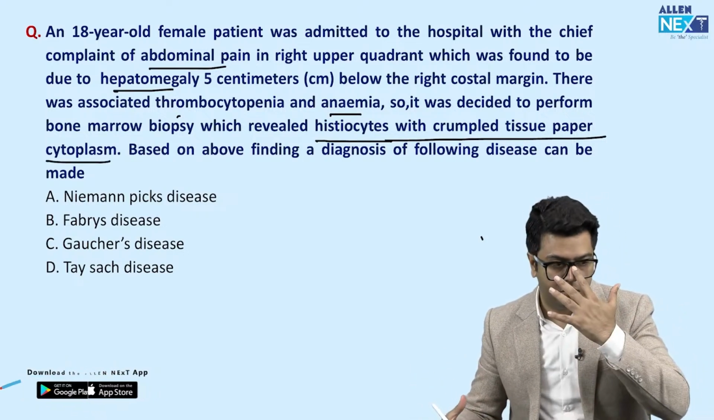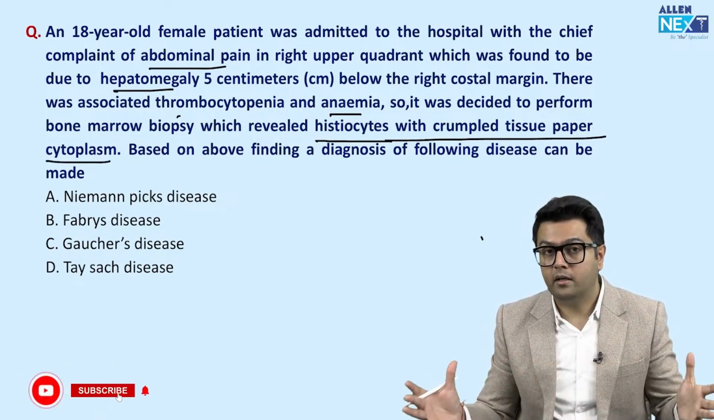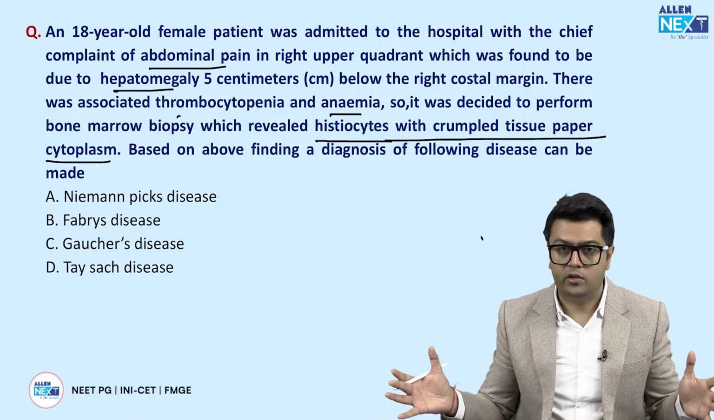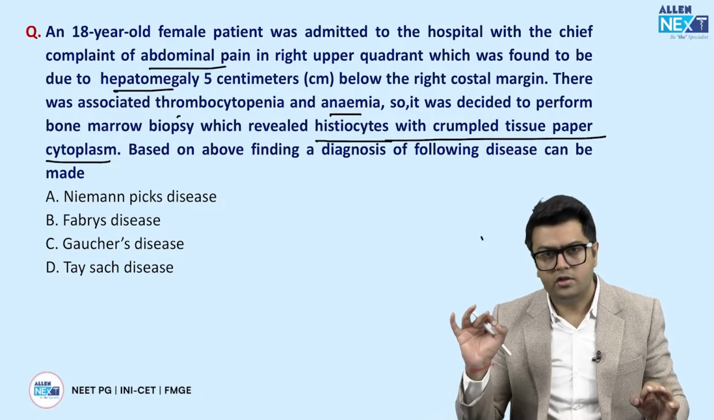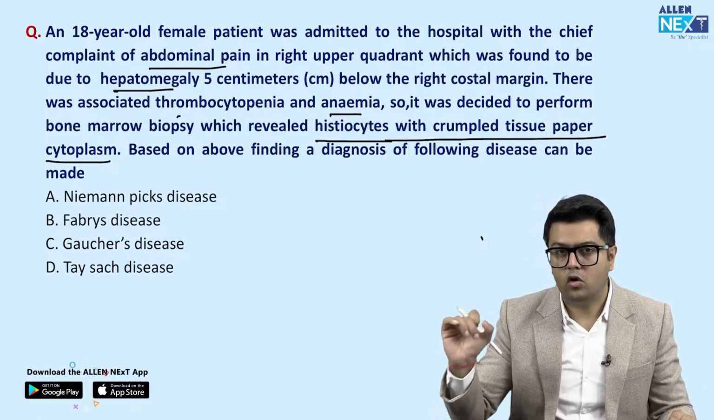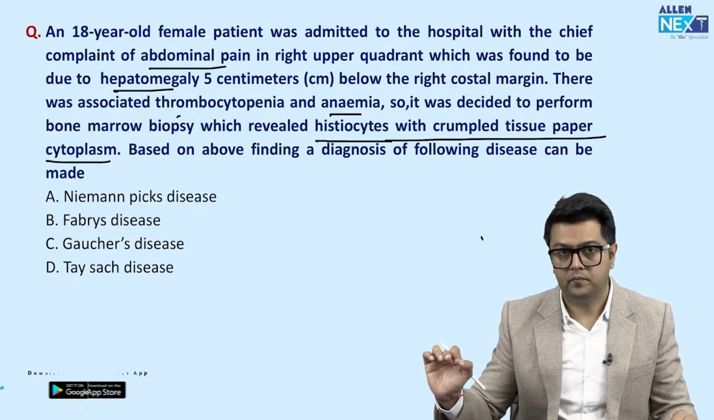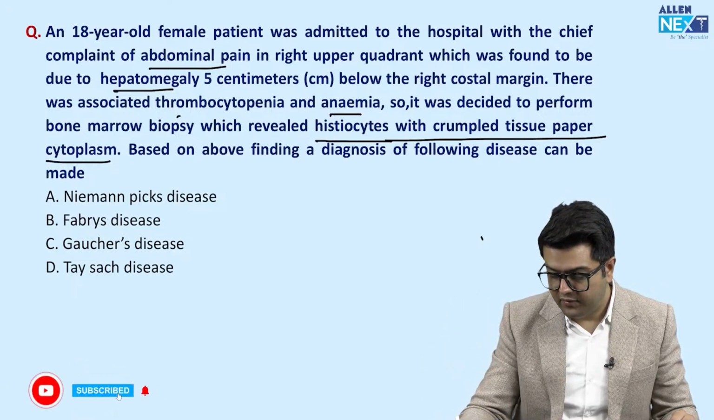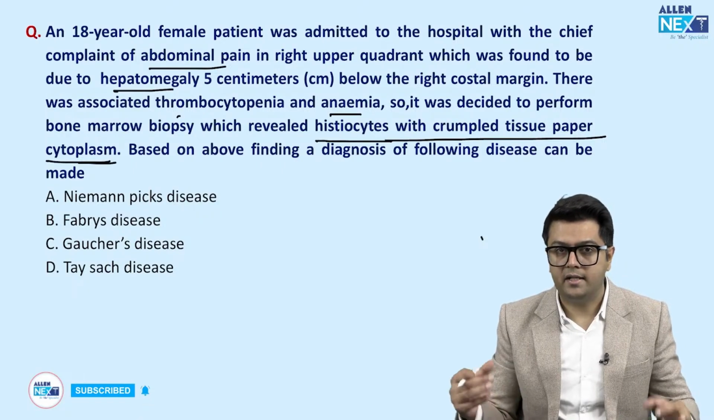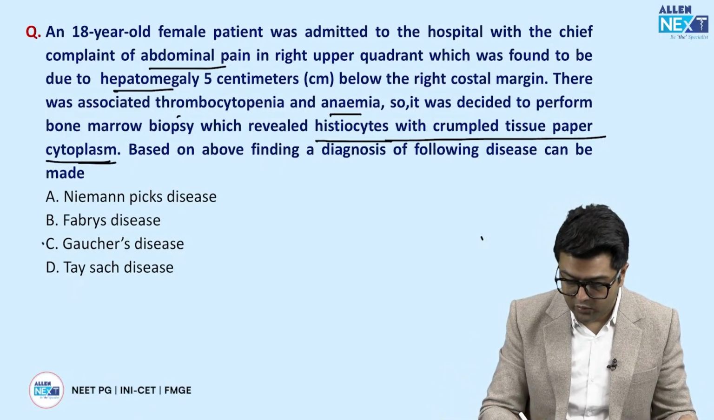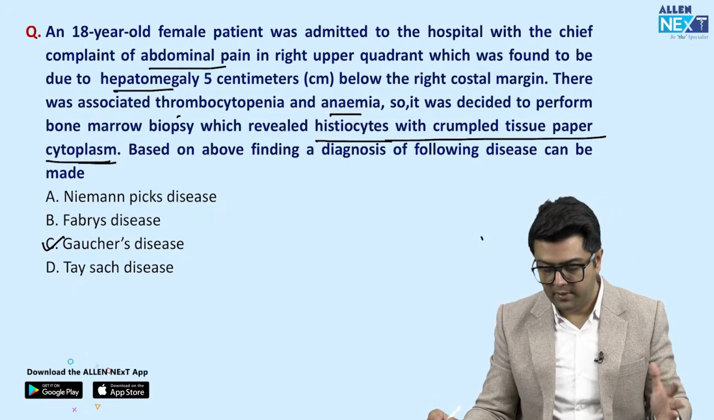See guys, in the exams you will get a lot of questions which may be bigger than usual, so don't get disheartened thinking, what is this, how will I do such a big question. Just always look for a point. Always there is a hint in the MCQ which is your one-liner, right? So histiocytes with crumpled tissue paper appearance, that is a sphingolipidosis, Gaucher's disease. Name of enzyme is glucocerebrosidase. So what's the name of enzyme?